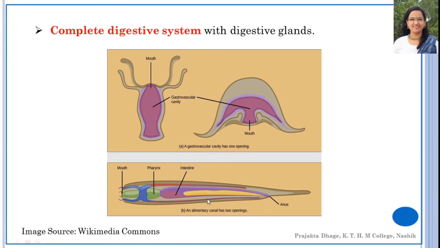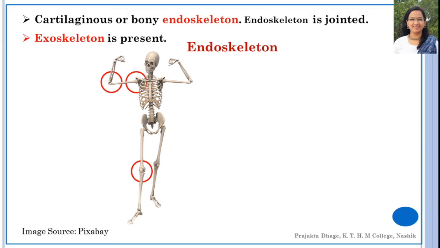The associated glands such as liver, pancreas, etc. are also present in these organisms or in chordates, and this was about the digestive system. Now let us see what is endoskeleton.